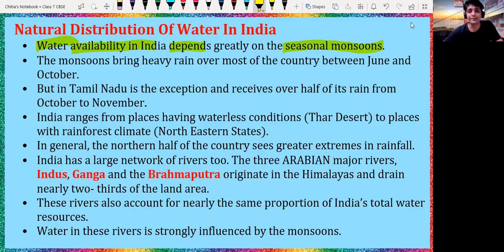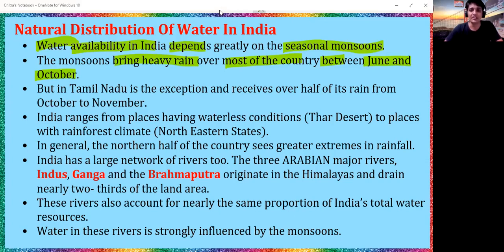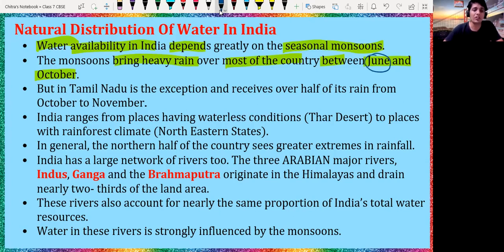The monsoon brings heavy rain over most of the country between the months June and October. You have to just remember the months. The heavy rainfall takes place in India between June and October.